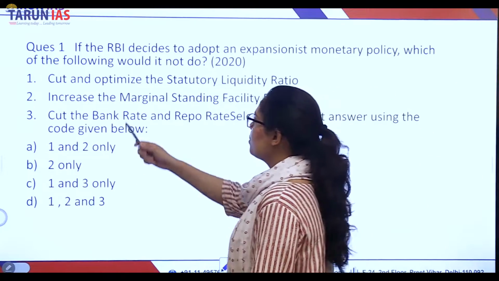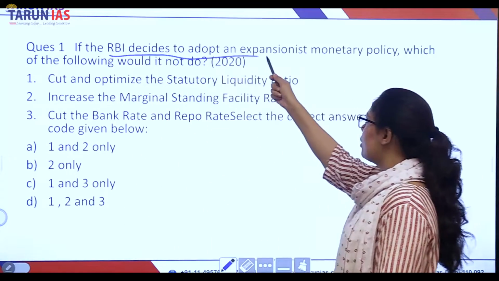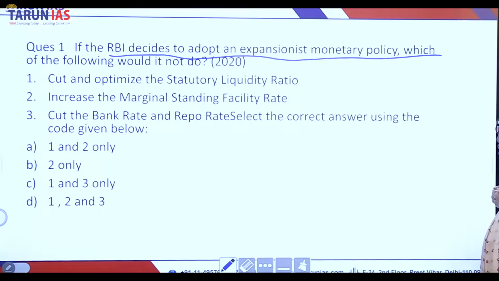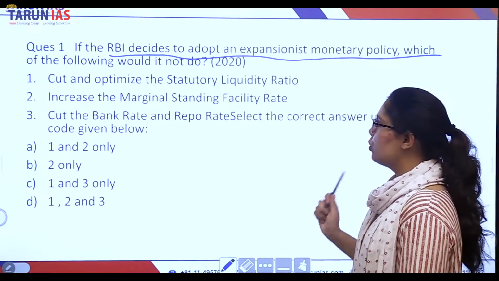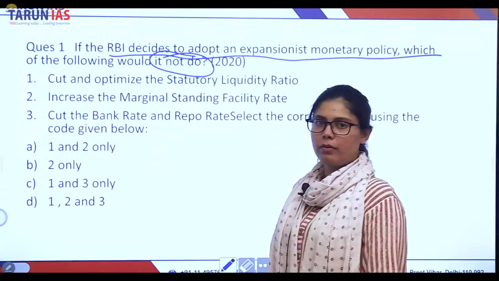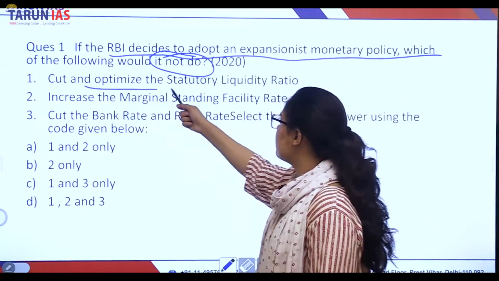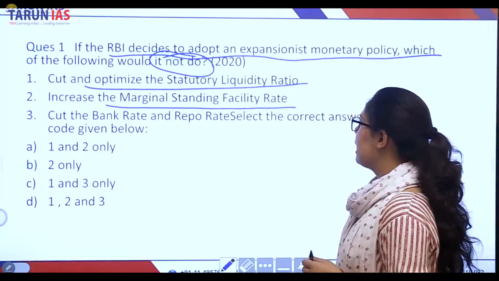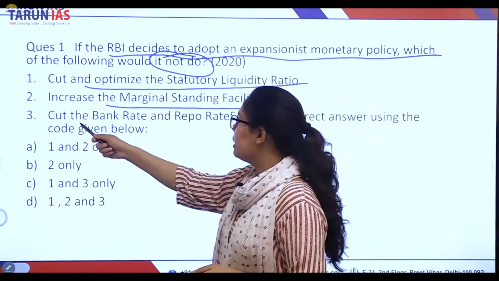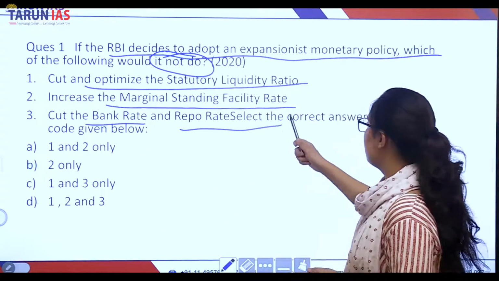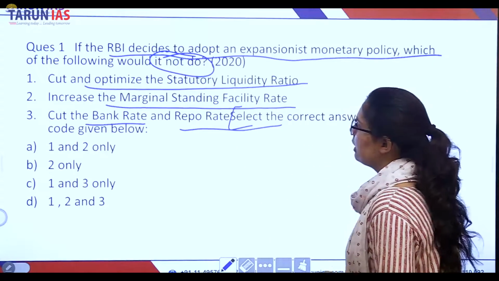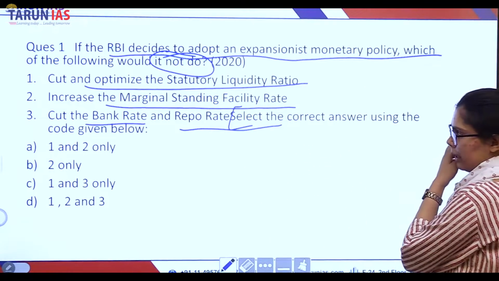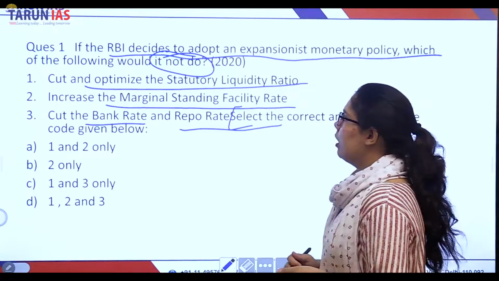So the first MCQ says that if RBI decides to adopt an expansionist monetary policy, which of the following would it not do? It will cut and optimize the statutory liquidity ratio. It will increase the marginal standing facility rate. It will cut the bank rate and repo rates. Now you have to select the correct code using below, right? What it will do.